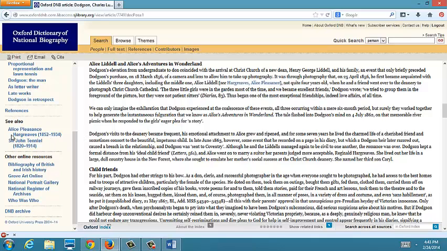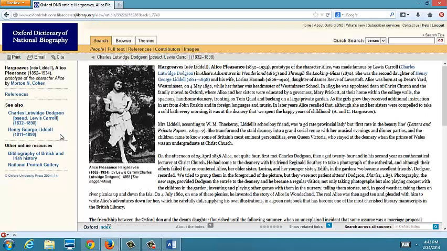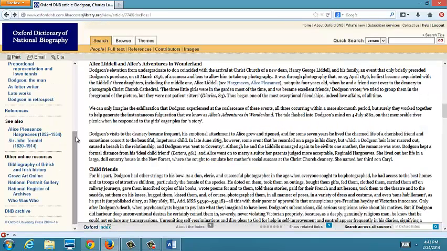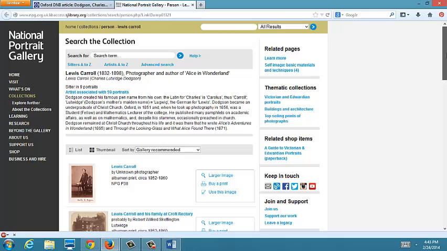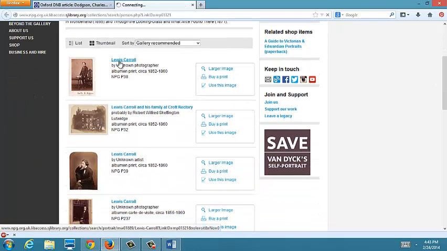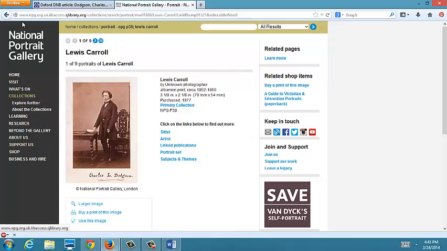Here you can see also. This is links to people who are tagged in the article. So say I wanted to find out information just about the girl who inspired the character of Alice, I could click on here and it takes me directly to a biography about Alice. Here are other online resources. There's a lot of other online resources. Say I wanted a picture of Lewis Carroll. Say I was doing a PowerPoint and I want a picture of him. I could click on the portrait gallery, National Portrait Gallery, and then I could click on his name and you can see that there's a bunch of different pictures to choose from.